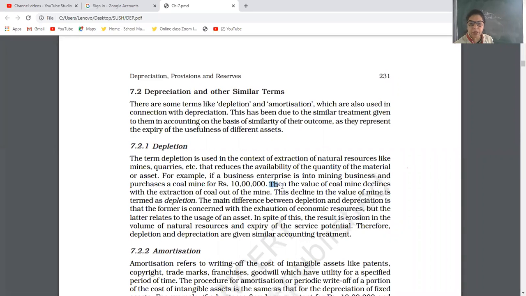Give the example. Write the example. That is the example: value of coal mine declines with the extraction of coal out of the mine.